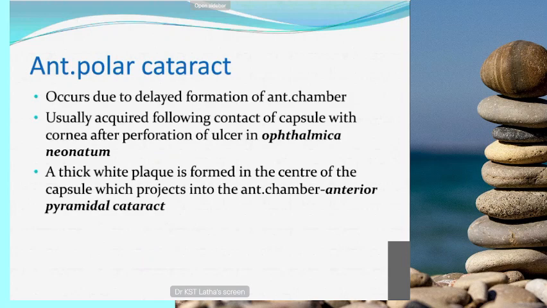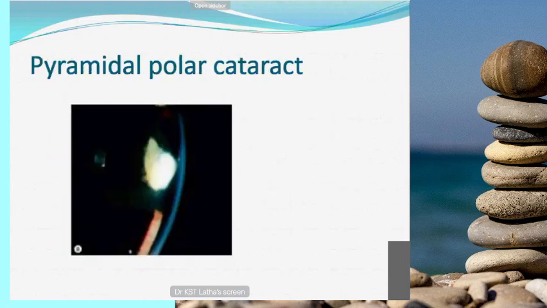Then polar: anterior polar, posterior polar. This is pyramidal cataract. This is because this cataract is raised above the surface. So this is pyramidal polar cataract.